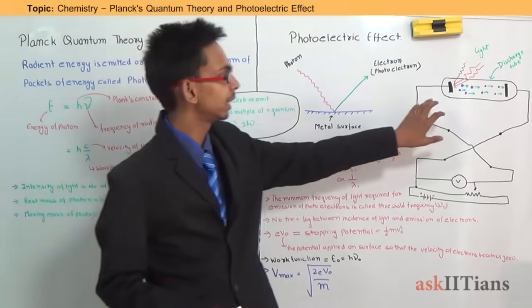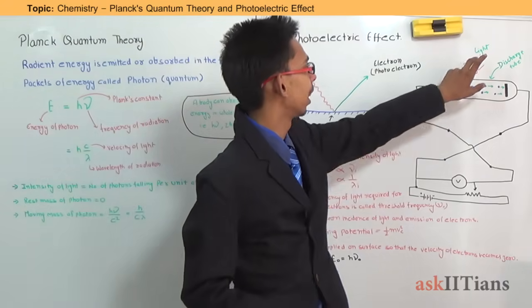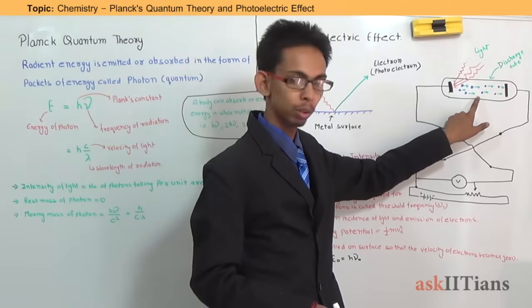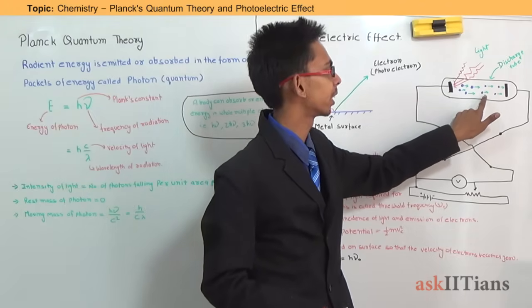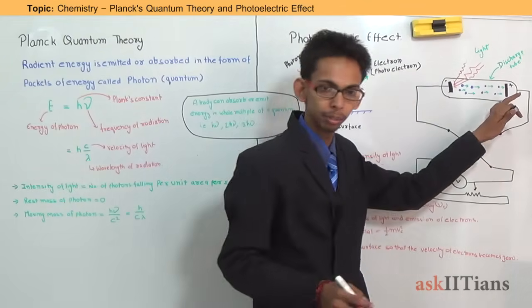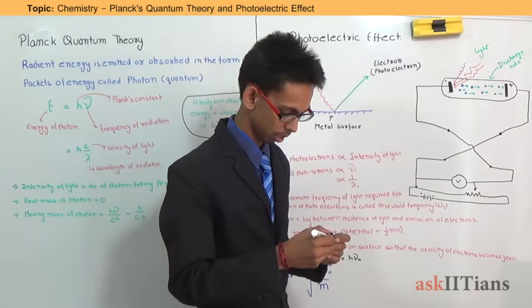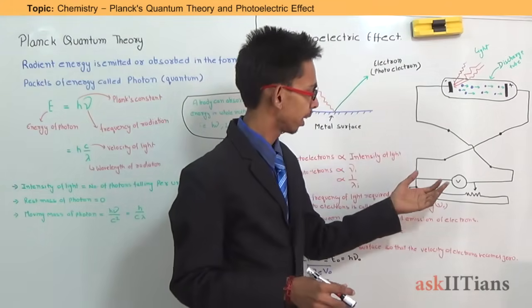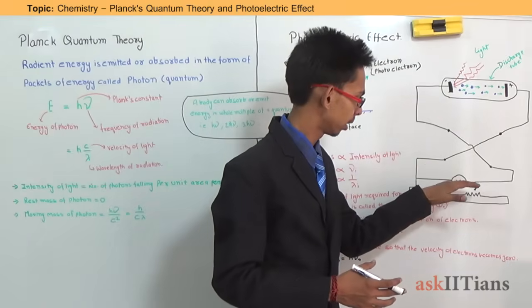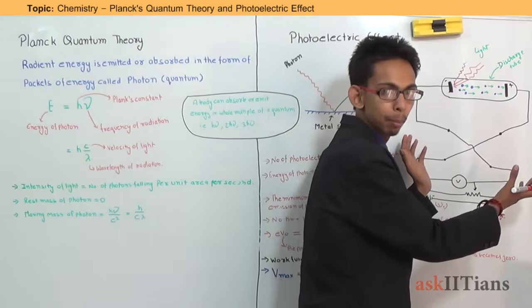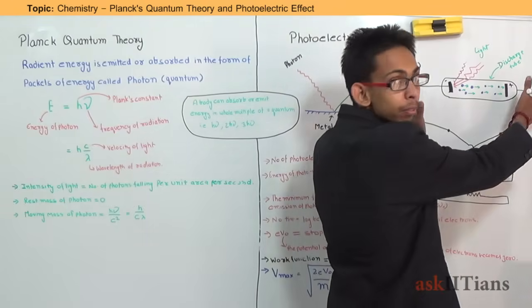Okay, now if you see this setup, it represents that light falls on the surface of the metal and photoelectrons come out from the surface and travel toward the positive electrode with some velocity. If an external opposite potential is applied through this circuit, what will happen?